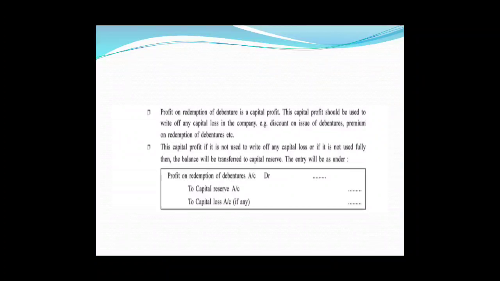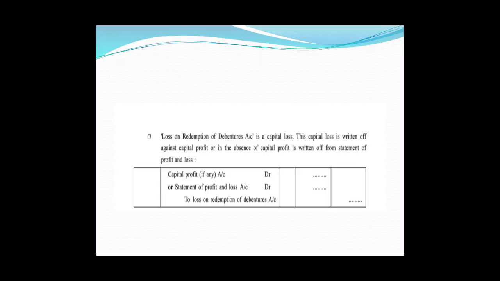Right, let us talk about what if there is a loss. If there is a loss, first of all, when the debentures are cancelled, the entry will be debentures account debit, loss on redemption of debentures account debit, to own debentures account.